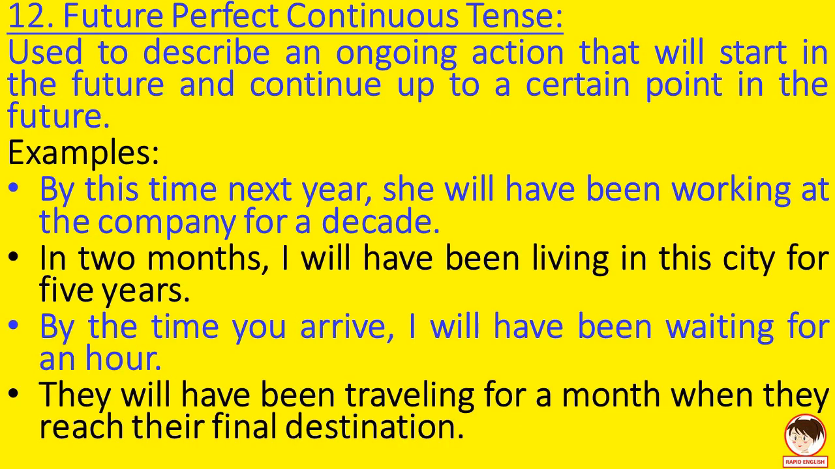Future perfect continuous tense. Used to describe an ongoing action that will start in the future and continue up to a certain point in the future. Examples: By this time next year, she will have been working at the company for a decade. In 2 months, I will have been living in this city for 5 years.